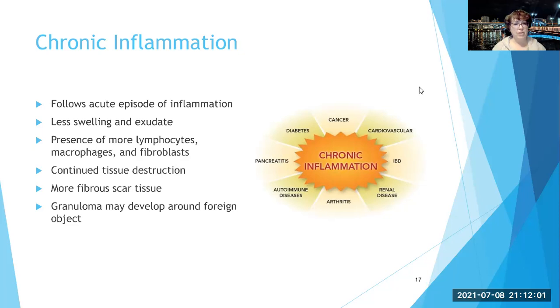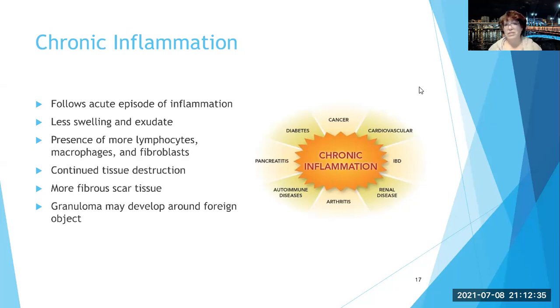You can develop a granuloma. Oma usually means tumor. So granuloma is a small mass of cells with a necrotic center that's covered by connective tissue. It may develop around a foreign object, such as a splinter, or as part of an immune response in some infections, such as tuberculosis. So tuberculosis, the chronic infection, the bacteria in its latent state gets surrounded with connective tissue, and it's just sitting there like in a little cocoon.